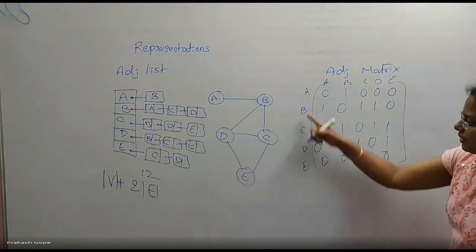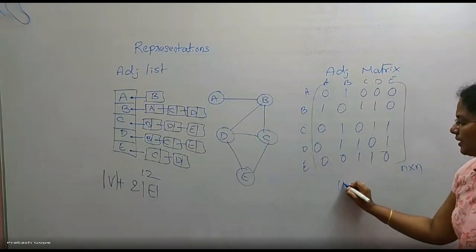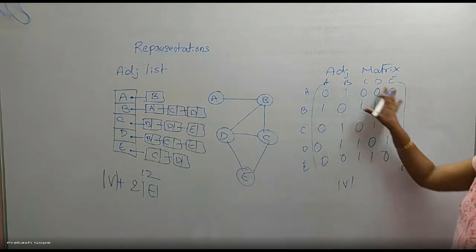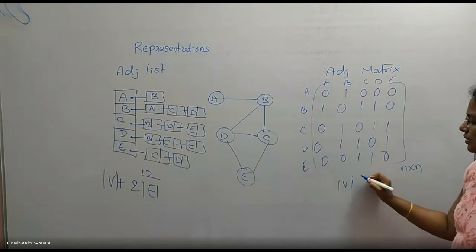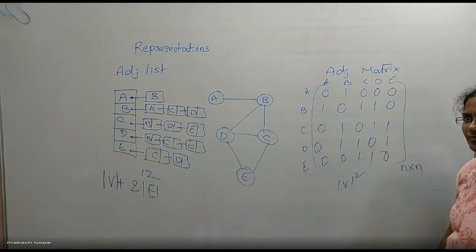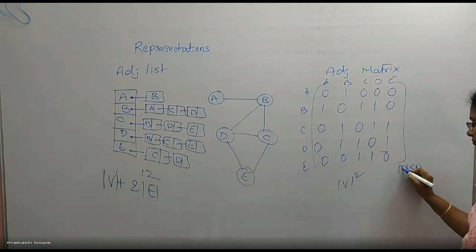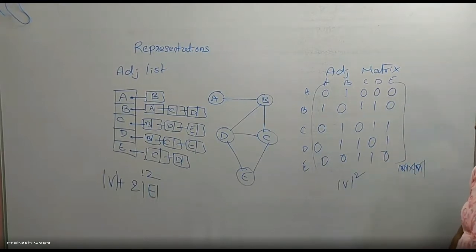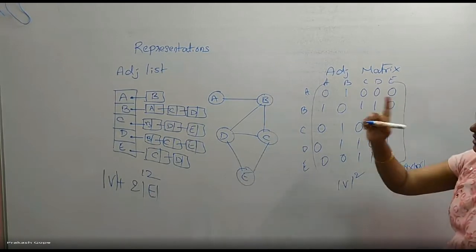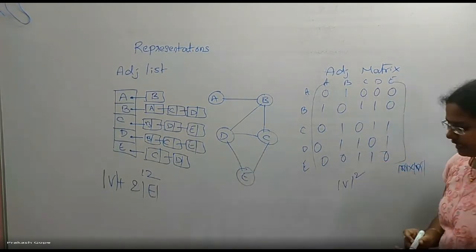So when there are V number of vertices, the space taken by adjacency matrix is V square. Because it is n by n matrix, which means V by V, number of vertices. So this is adjacency matrix representation, that is adjacency list representation.